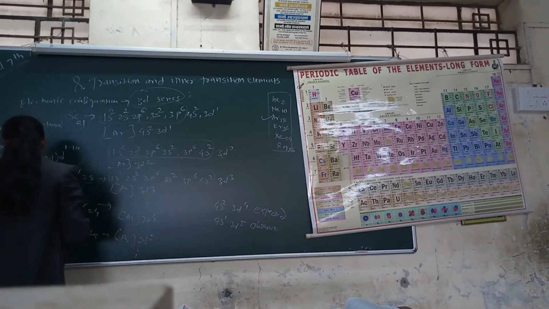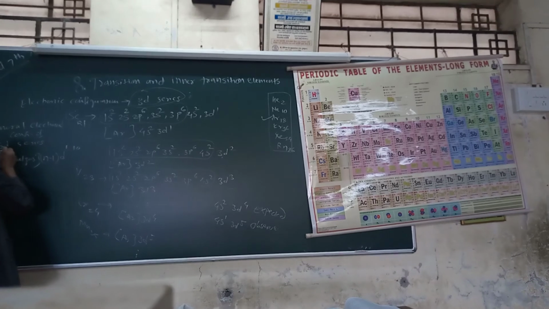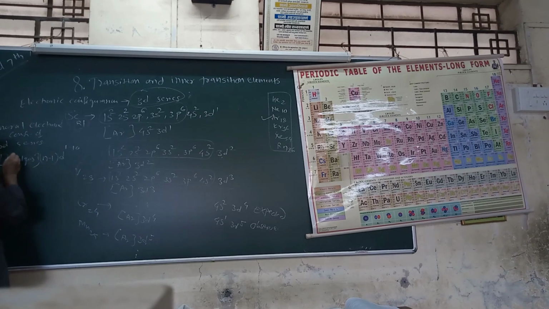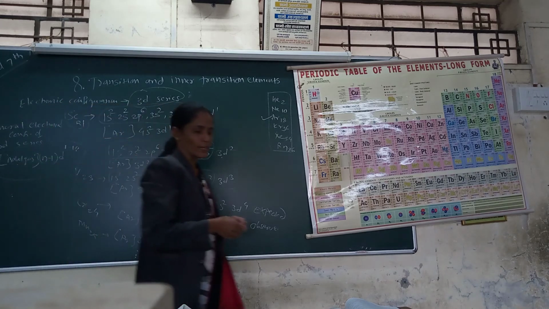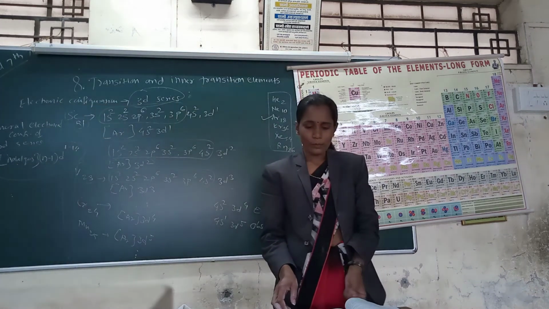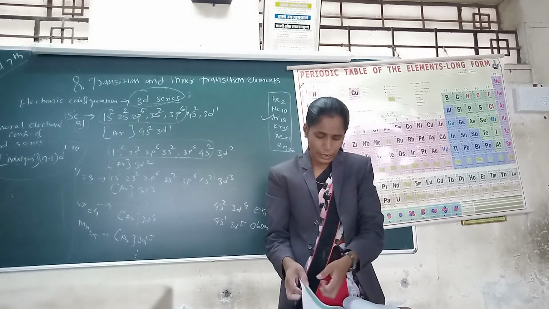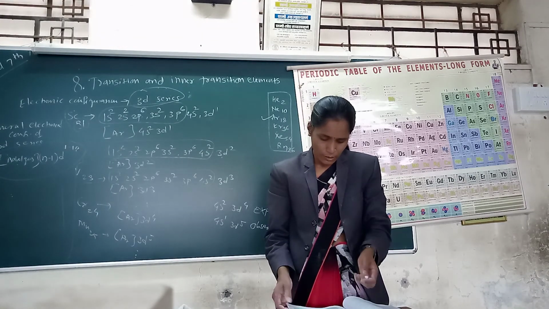That is the general electronic configuration of the 3d series: noble gas, ns, and penultimate shell (n-1)d1 to 10, meaning the addition of 1 to 10 electrons in d from scandium to zinc. This is the general electronic configuration of the 3d series of d block elements.